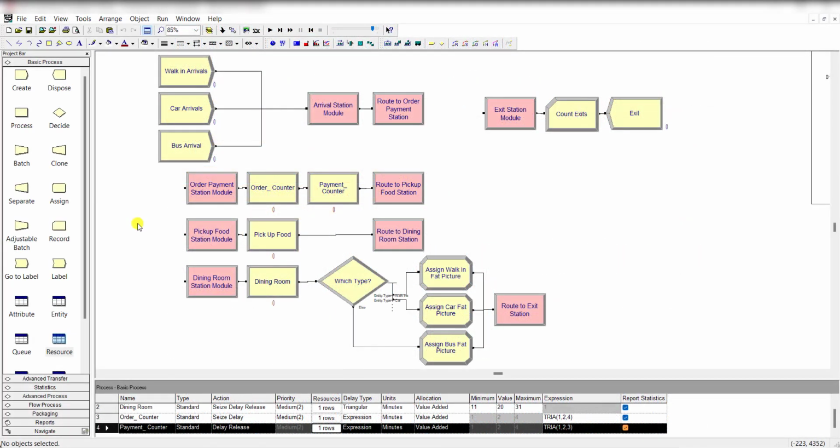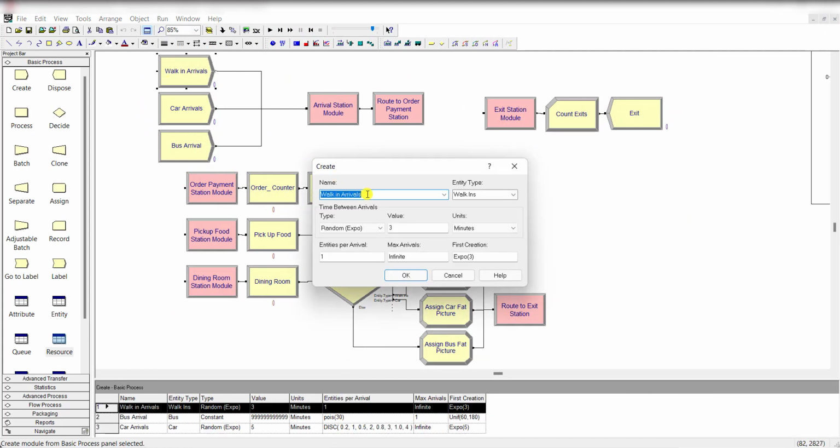Okay, so here is our model. First insert the Create module and rename it as the walk-in arrival. Change the entity type to walk-ins, and the time between arrivals is random (expo) at 3 minutes, entities per arrival is 1, and the first creation is at 3, and then simply click OK.